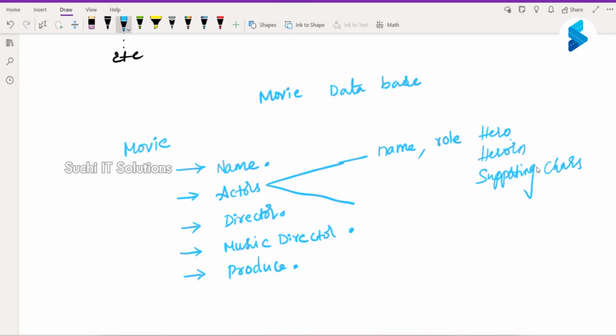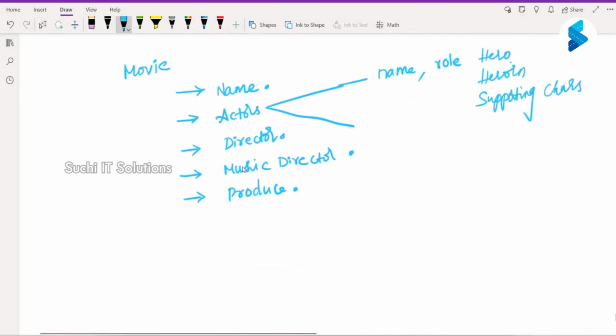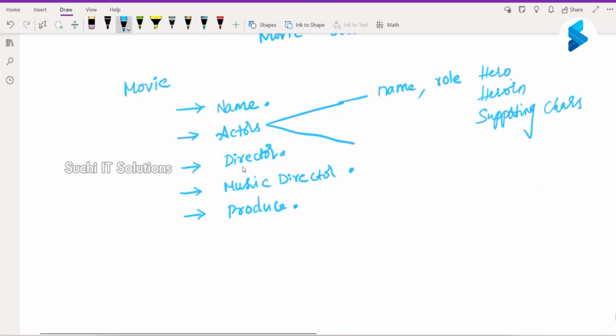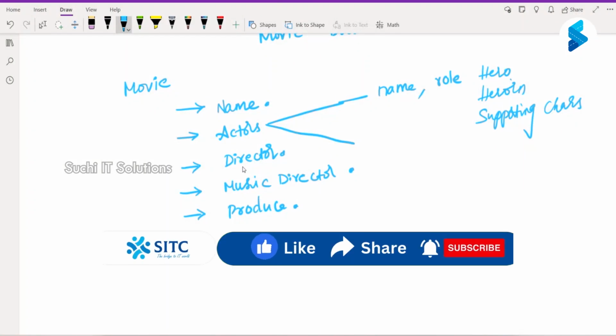Now, from the UI, what I have to do is, whenever you are building a project, first you should know what will be your data. So here, if I have to store a movie, obviously you have to think, okay, what are the different data that I have to store? What should be displayed? What should be created? All of this you have to think. Now, just like we discussed, this is what a movie will pretty much consist of. Obviously, there are a lot of other elements, but for now, we are taking very basic information. Let us take this much.